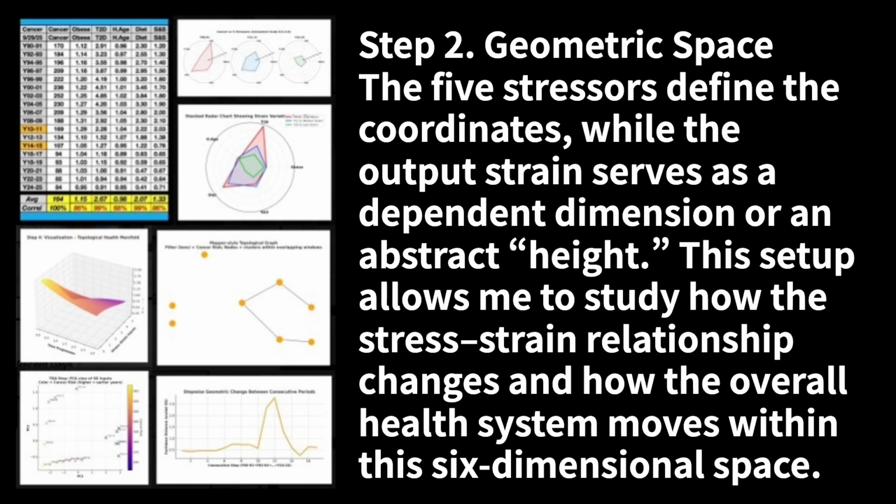Each biannual period represents 1 data point in a 6-dimensional space. Step 2. Geometric space: the 5 stressors define the coordinates, while the output strain serves as a dependent dimension or an abstract height. This setup allows me to study how the stress-strain relationship changes, and how the overall health system moves within this 6-dimensional space.